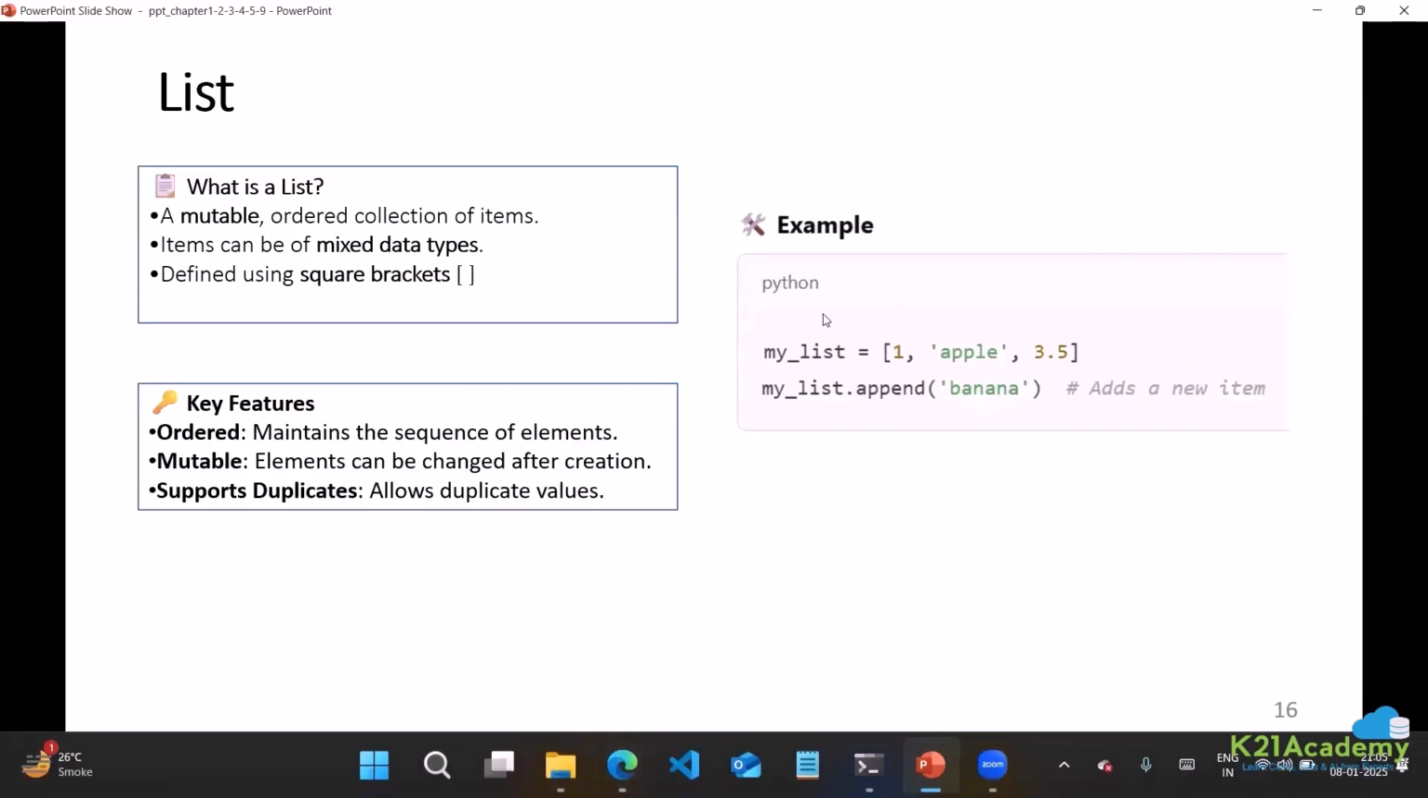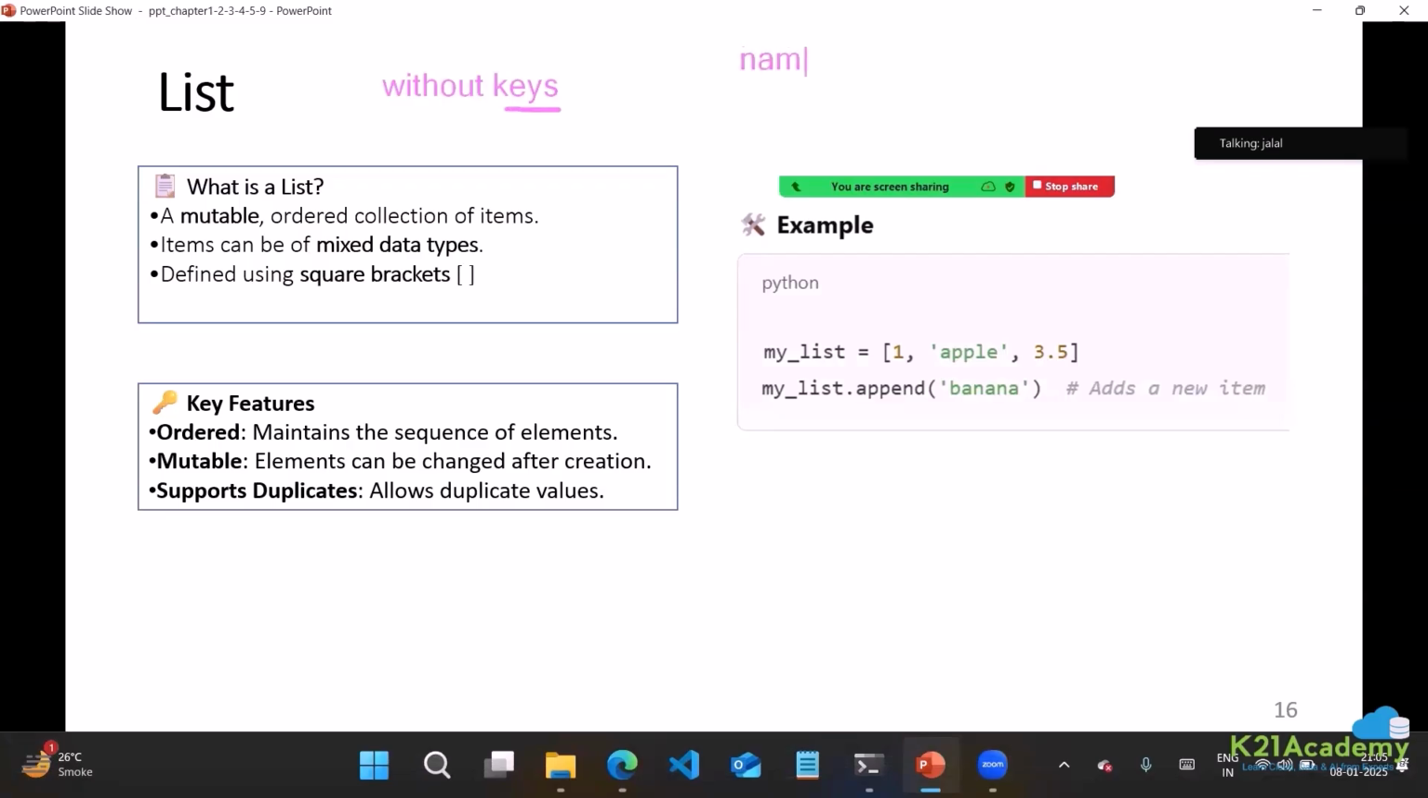Just to give an example, if you see on the right hand side, we have defined one variable. You can give it any name. Like I have written my_list, and then I have written something in square parentheses. So whenever we have something in square brackets, it is automatically understood that it is a list. A list is something that is without keys. Always remember, a list is something that is without keys. That means there is no predefined key-value pair that gets associated with a list.